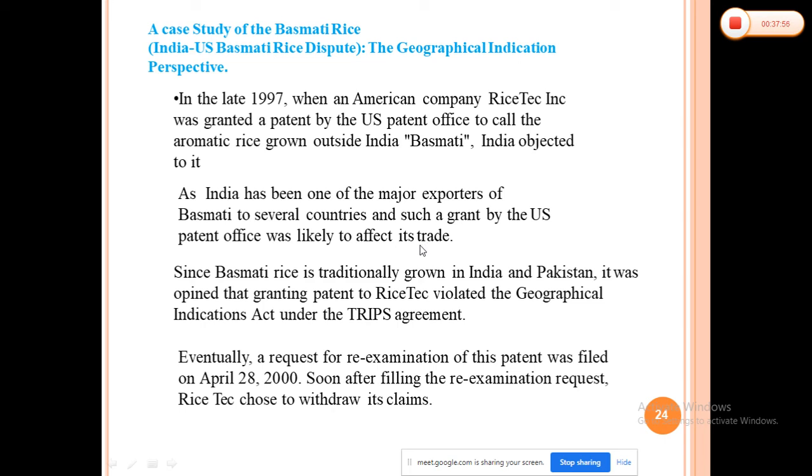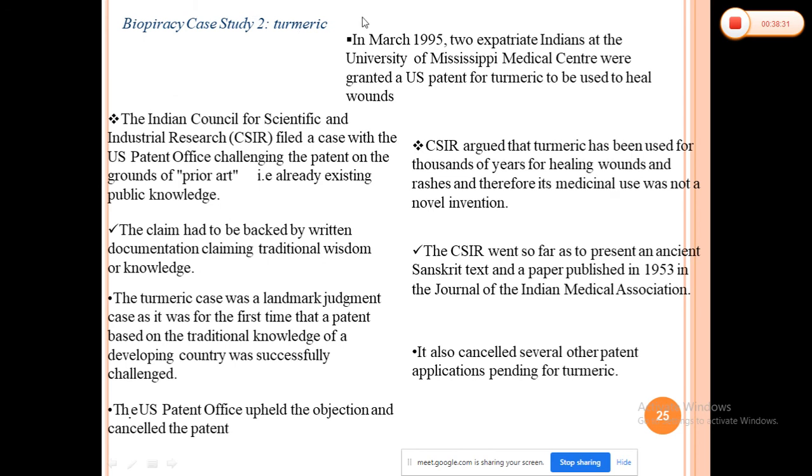on the Indian and Pakistan border, like in the Punjab regions, and has been grown for many years. So just changing the aroma or the grain content, we cannot grant a patent for the specific product, because in patents also we have seen there are specific conditions. Mere rearrangement will not get a patent, and it must have some originality. So basically, this basmati rice case comes under the patent as well as geographical indications.